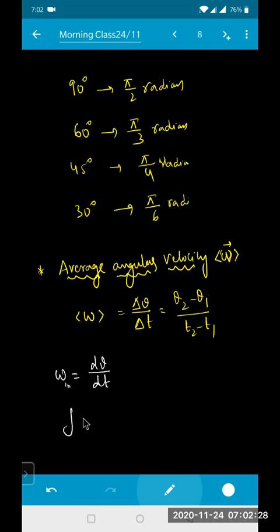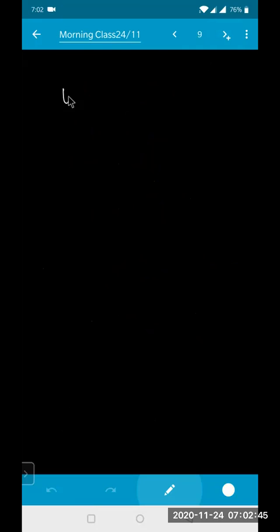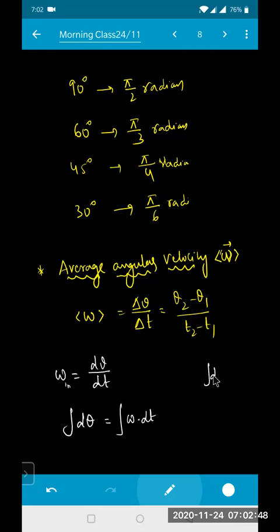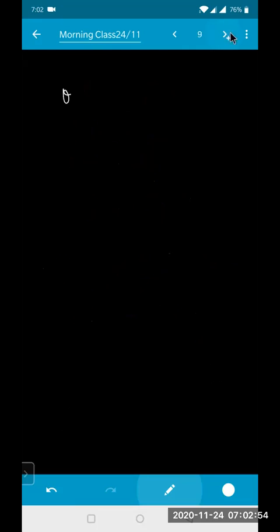So from this, if I need to get the angle, d theta is equal to omega into dt. If you want angular displacement, take dt to the other side. So integrate on both sides. Integral of d theta is equal to integral of omega into dt. Integral of d theta will be equal to theta, because integral of dx is always x. That equals the integral of omega into dt, with limits t1 to t2. So this is your basic formula in terms of integration.